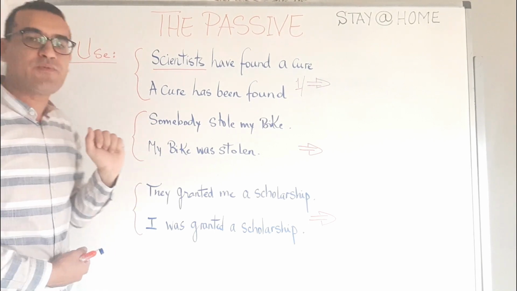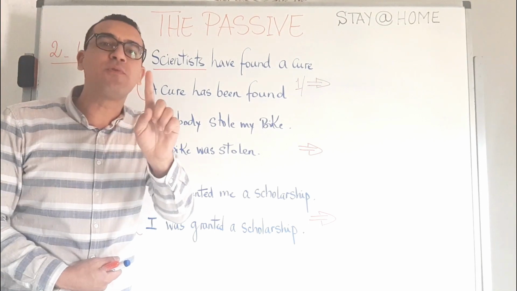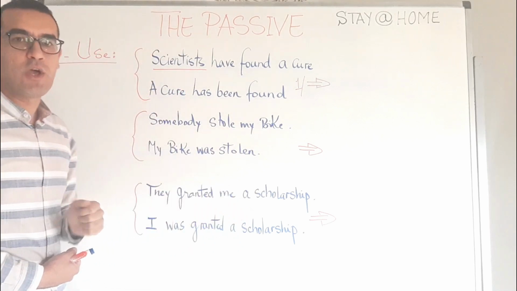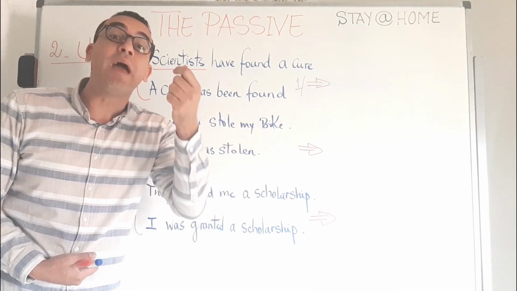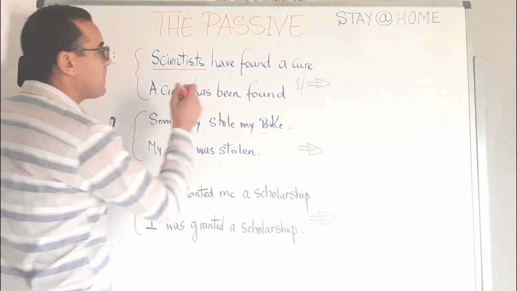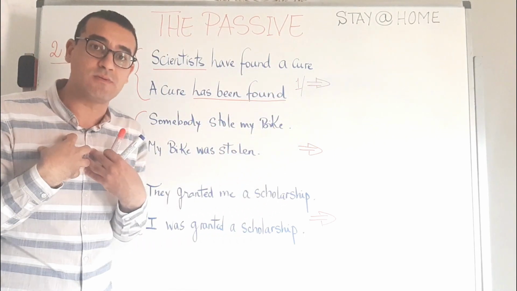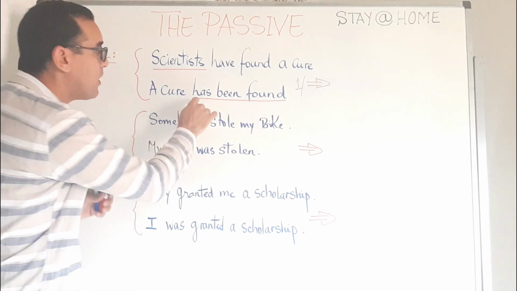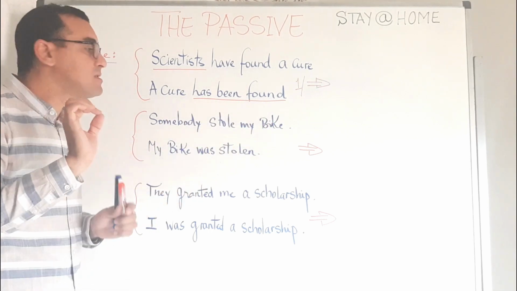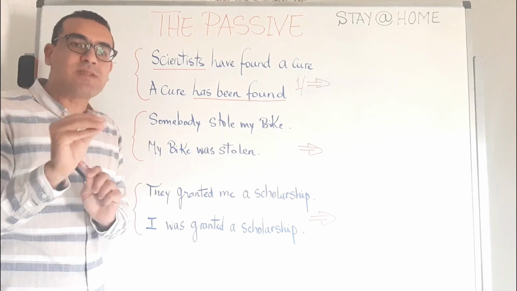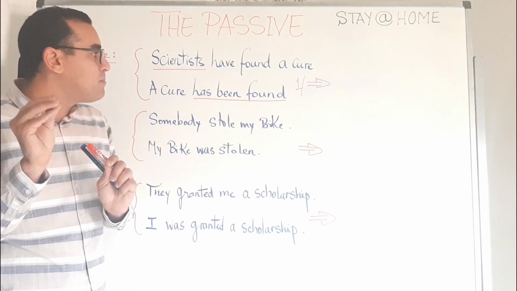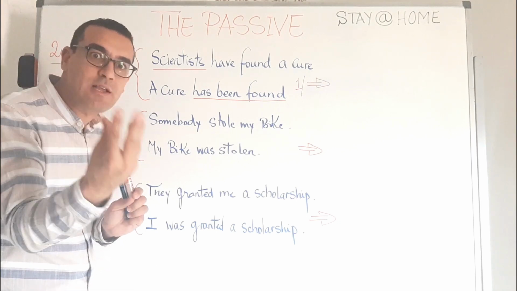In the passive transformation, we do not give importance to the subject. We give importance to the action. We have: A cure has been found. That's what is important to us in the passive transformation. Has been found is the outstanding, the most essential thing.